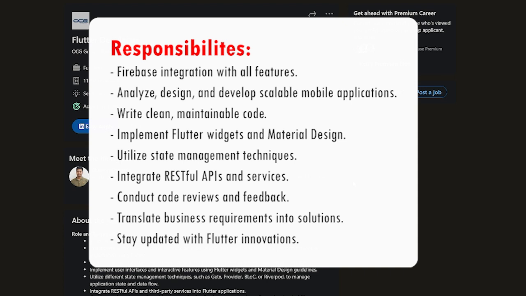Integrate RESTful APIs and third-party services seamlessly into Flutter applications. Conduct code reviews and provide constructive feedback to ensure code quality and maintainability. Collaborate with designers, product managers, and stakeholders to understand business requirements and translate them into technical solutions. Stay up to date with the latest Flutter updates, libraries, and best practices to drive innovation and efficiency.